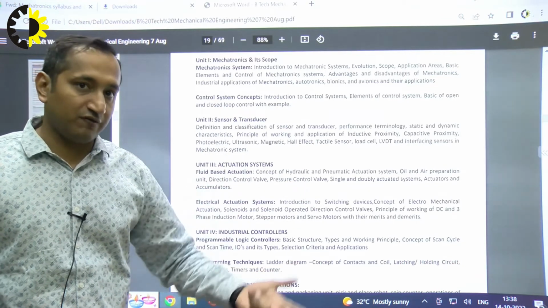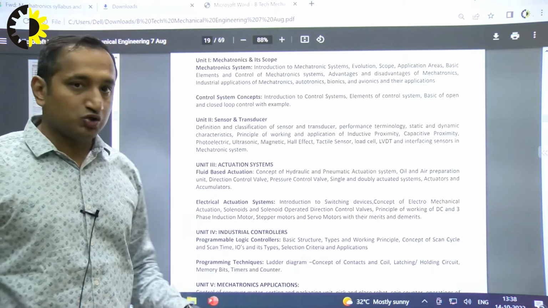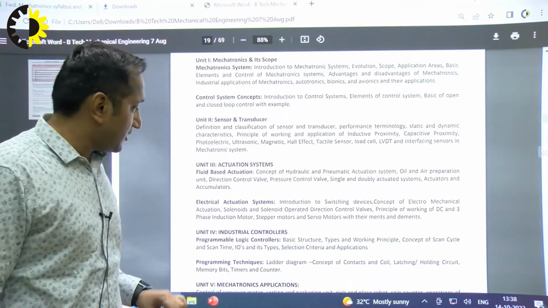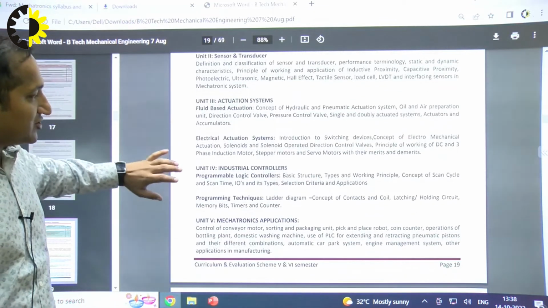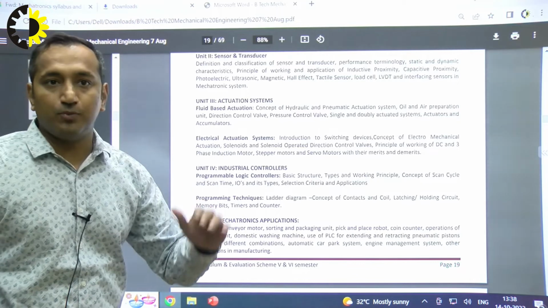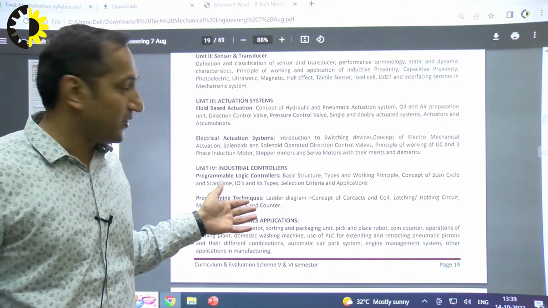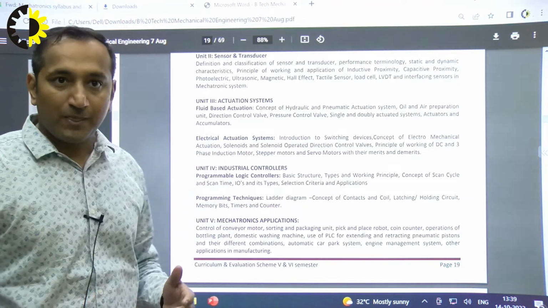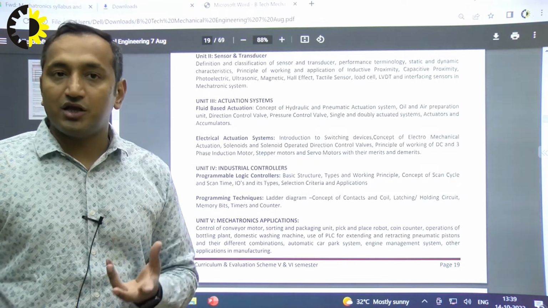Then they do the specific work, whether they want to do it or not. So that comes in our unit 3. Now unit 4 comes with the industrial controller. After studying the input and output devices and the control system, next comes a unit on controllers. What kind of controllers are there in the industry?